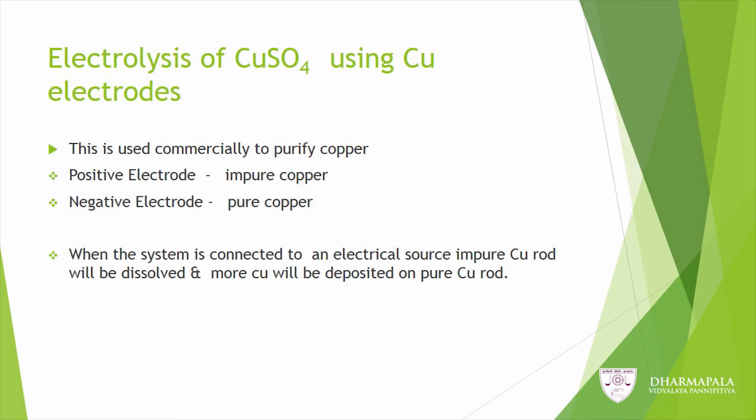Then next, electrolysis of copper sulfate using copper electrodes. This is used commercially to purify copper. The positive electrode is impure copper and the negative electrode is pure copper. When the system is connected to an electrical source, the impure copper rod will be dissolved and more copper will be deposited on the pure copper rod.